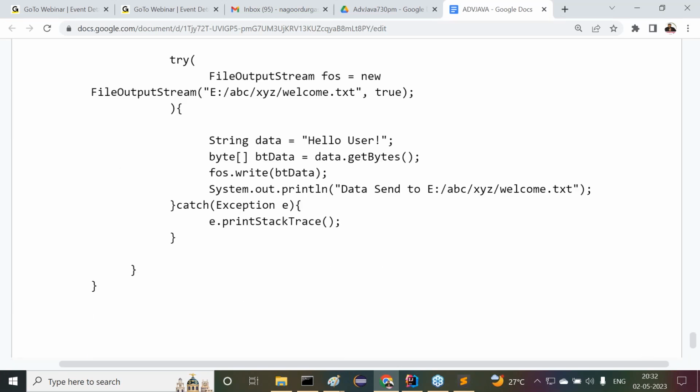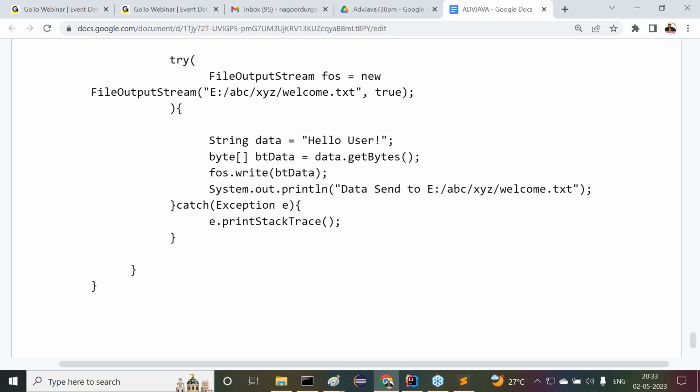This is about FileOutputStream. Again, I'm telling you where I'm using this particular concept in JDBC: when we want to transfer the data from a database table to a particular file, between the file and the database, a Java program is available. Read data from the database, send data to a particular HTML file. There, only FileOutputStream is required. This is our requirement in the future.